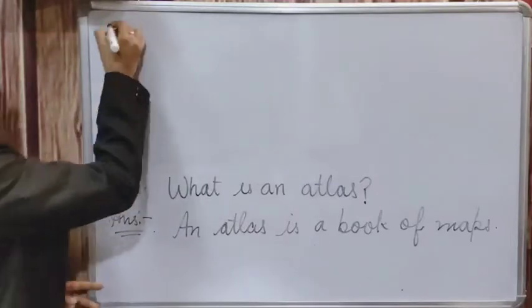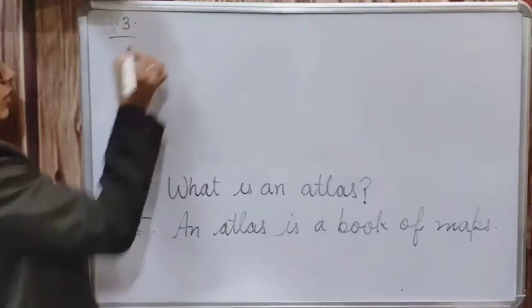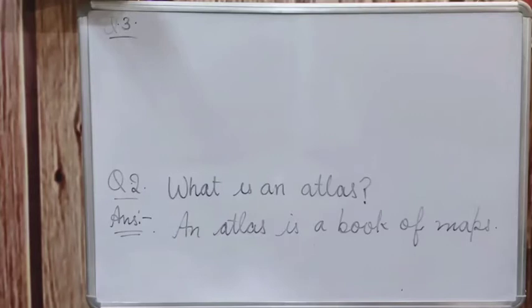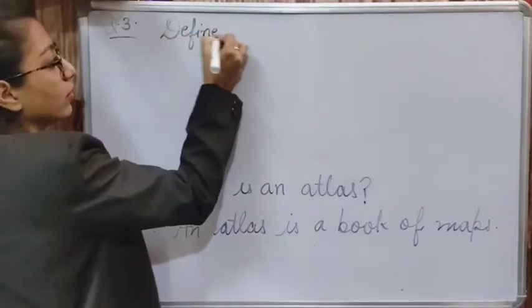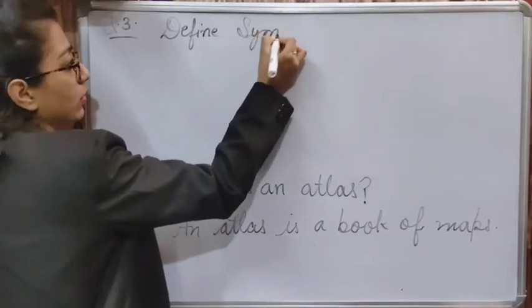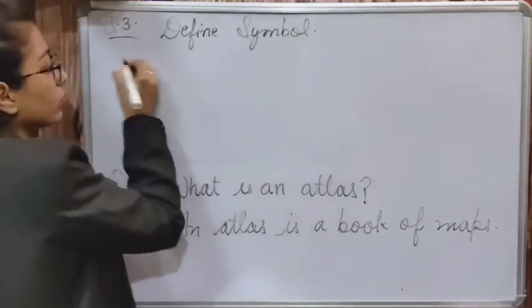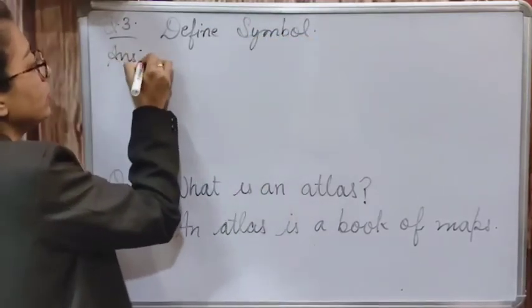Okay, after that, question number 3. Question number 3 is define symbol. So yes, what is the meaning of symbol?